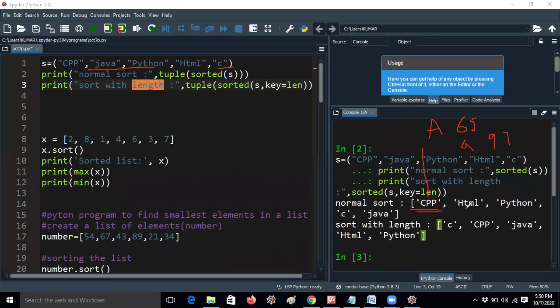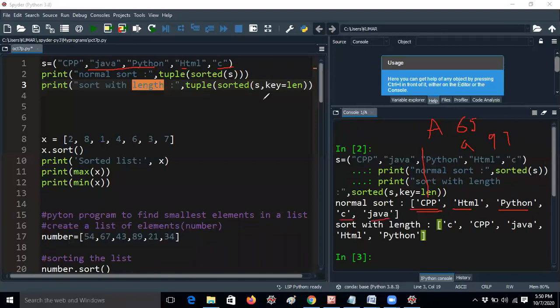Now it will take HTML because I'm giving H as a capital letter and P as a capital letter. So it is getting the second string because H will come before the P. So that's the reason it is getting like this. After that we have Java and C also. But C will come first as per the alphabetical order. So C will be printed, then Java.